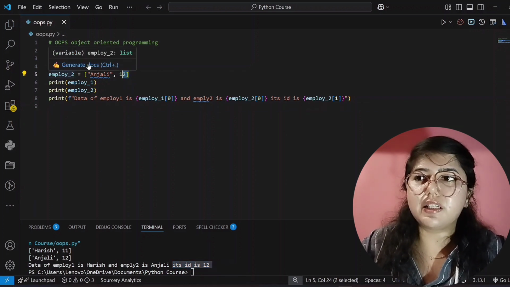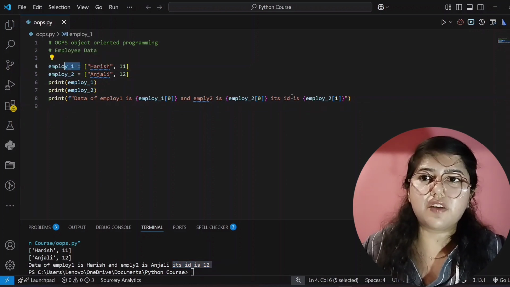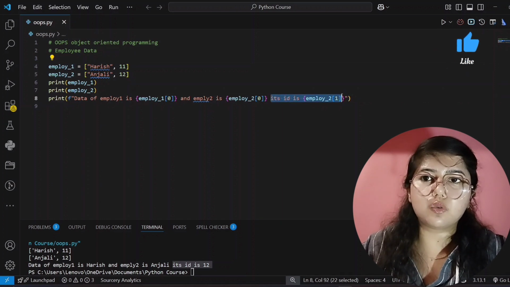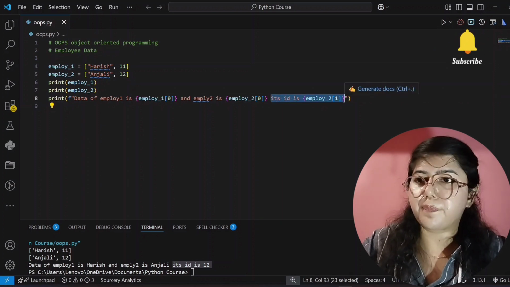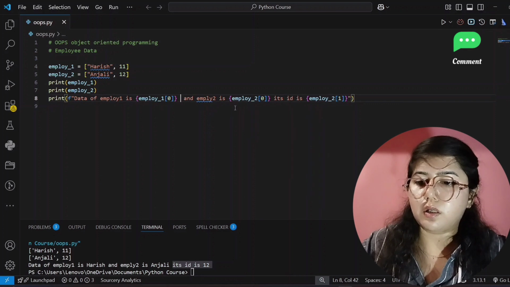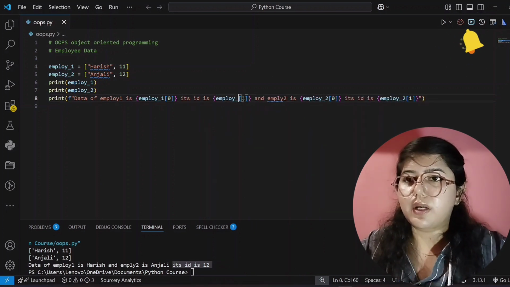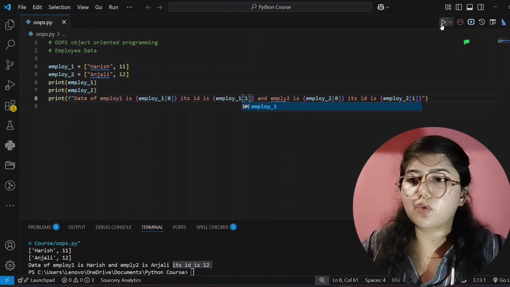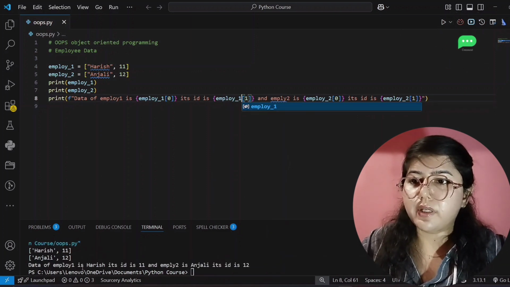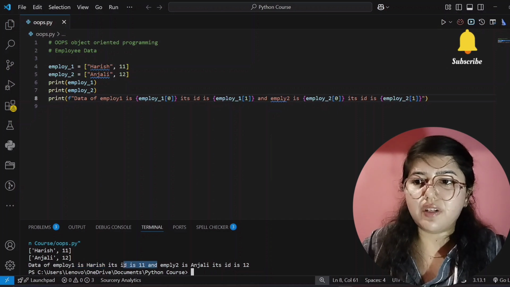I have not written here employee 1 ID, that's why it's not showing. If you want to, you can write this also. Let me show you this. See here, now I will just write here 1. Now I'll run this code. See here, it's showing correct output. Employee 1 is Harish, its ID is 11, and employee 2 is Anjali, and its ID is 12.